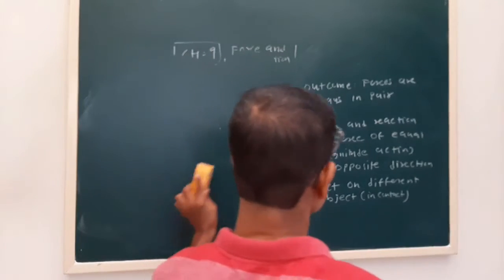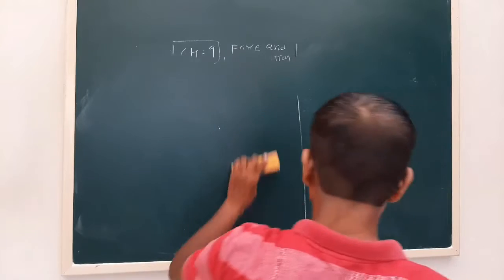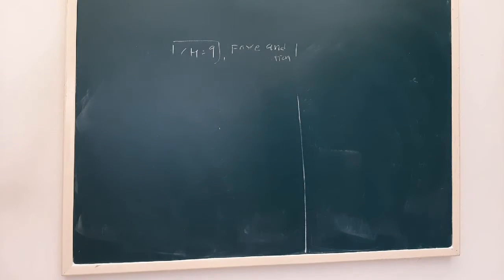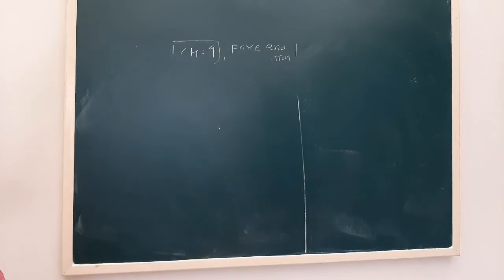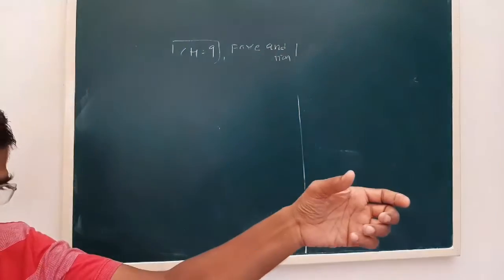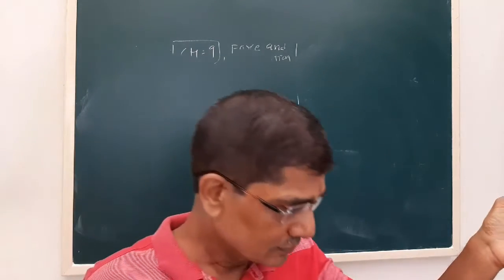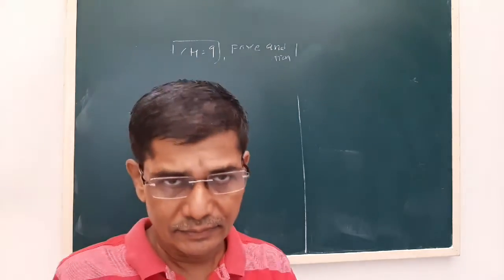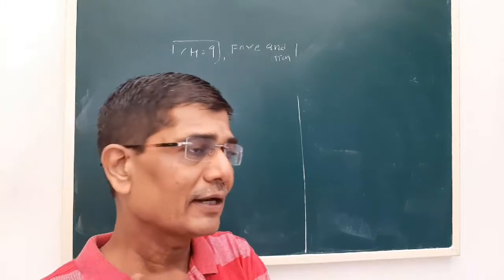Next we have to see conservation of momentum. But before that, we see a day-to-day life example of Newton's third law of motion. When you pull the trigger of your rifle, whatever force you apply, the same force will act in the opposite direction. That's why the back part of the rifle is kept heavy, otherwise you can get injured.